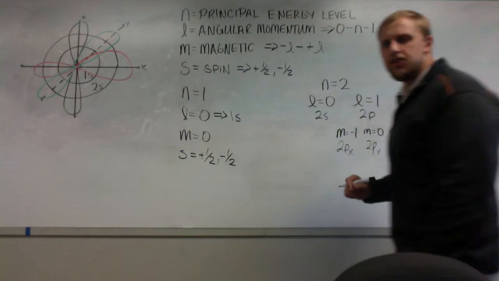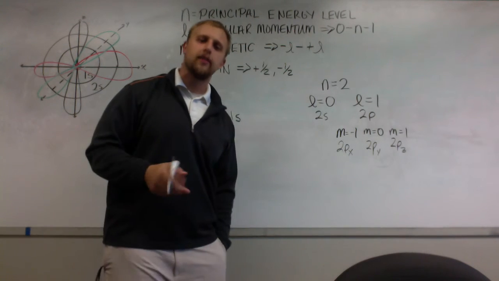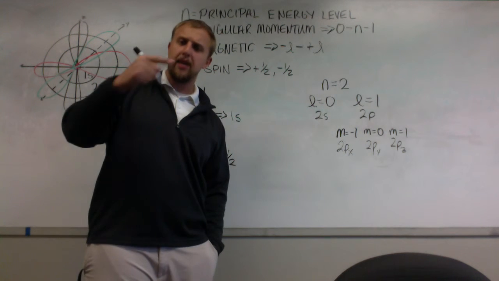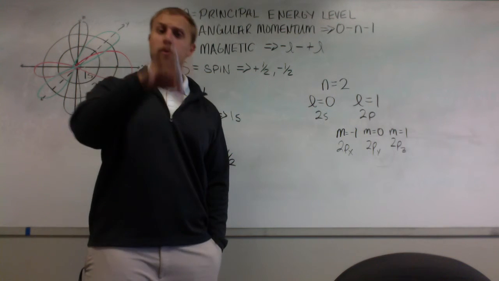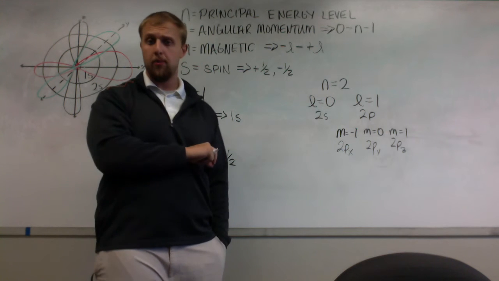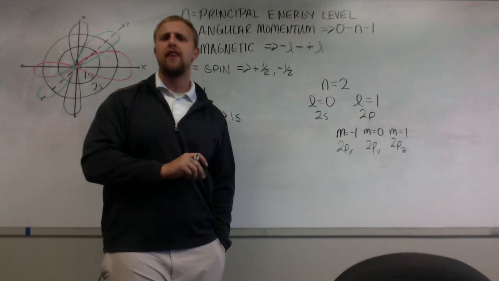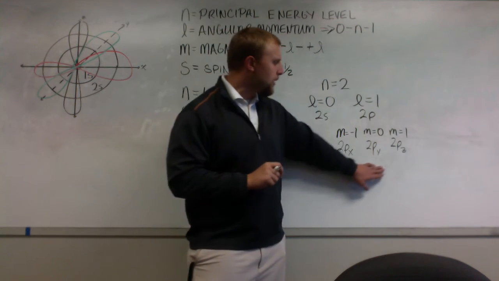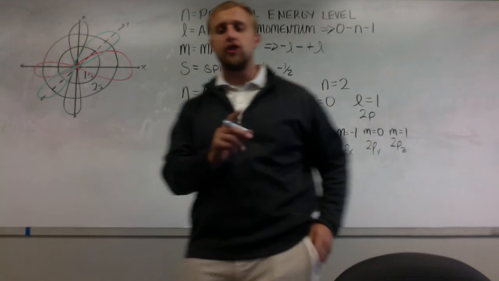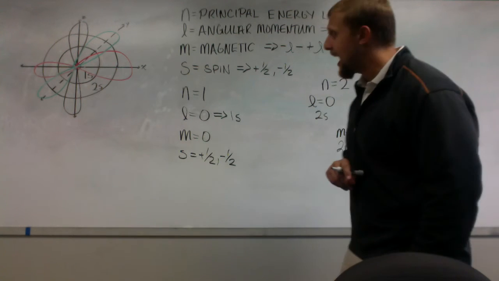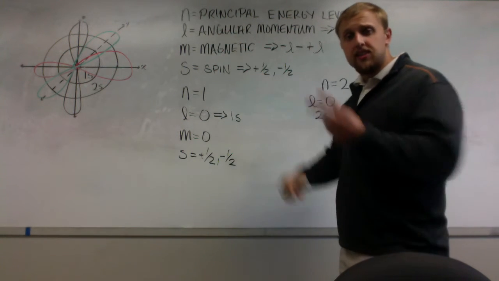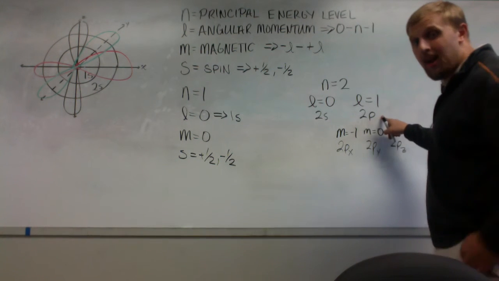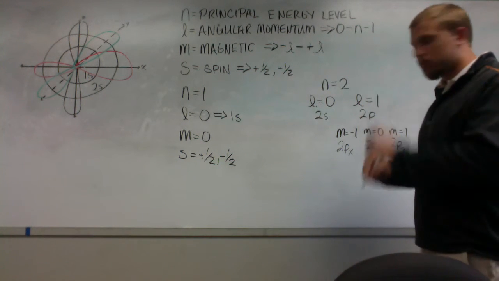Now, the orientation designations will become important later on in life, but right now they're not super important. Just try to keep them straight. Make sure that you understand that a p orbital exists on one axis, and we designate that axis underneath the p orbital. But assigning it to a specific m value won't really matter right now. So the 2px, the 2py, and the 2pz each have allowed spin states of positive and -1/2. So now in each orbital, I can stuff 2 electrons. So in my 2p sublevel, I can have a total of 6 electrons.